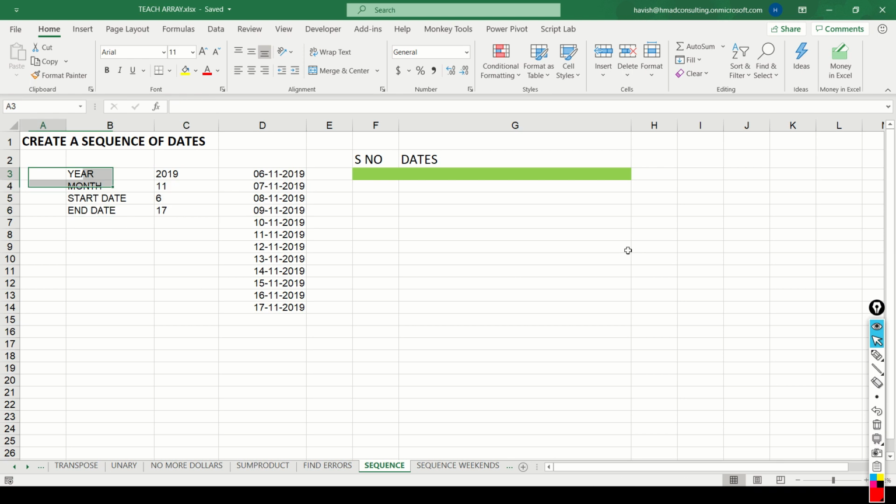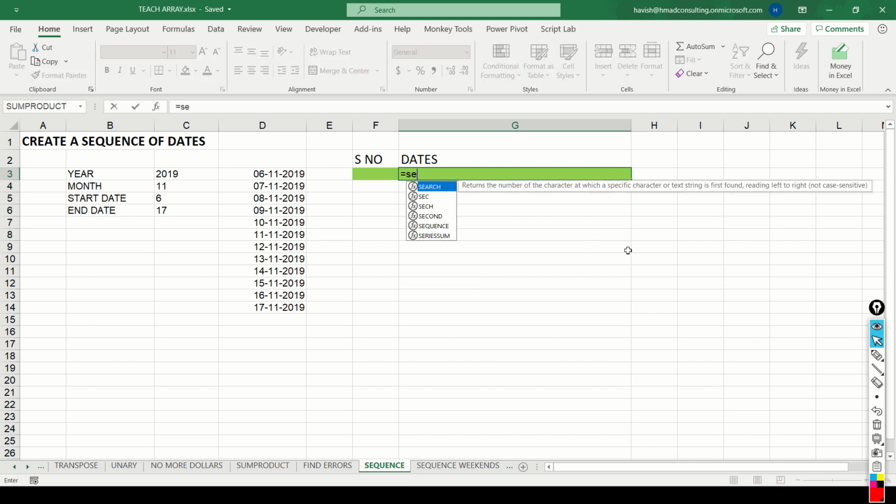Here we have the year 2019, we have the month, we have the start date, and we have the end date. I've already given you a sample result like this, and this is what we want to create. This is a new function which is available in dynamic arrays. It's called sequence. How many rows do we want? The number of rows that we want would be very simple. We want 12 rows, right?